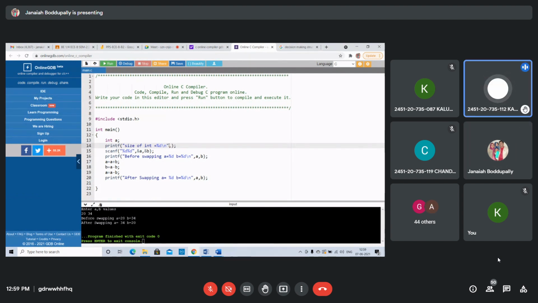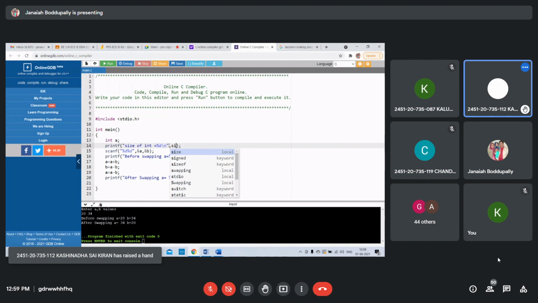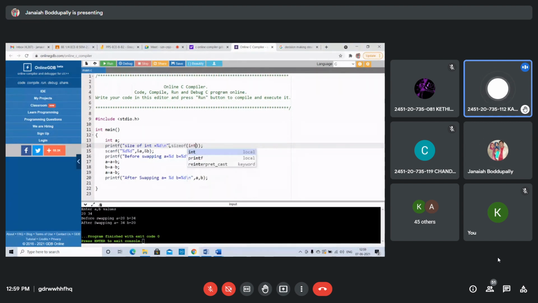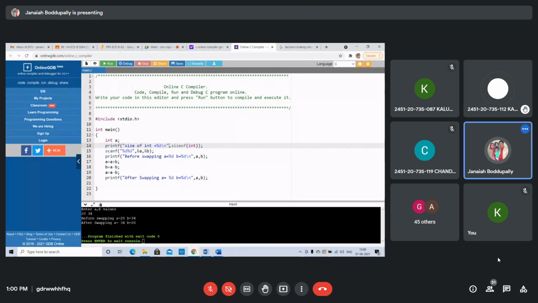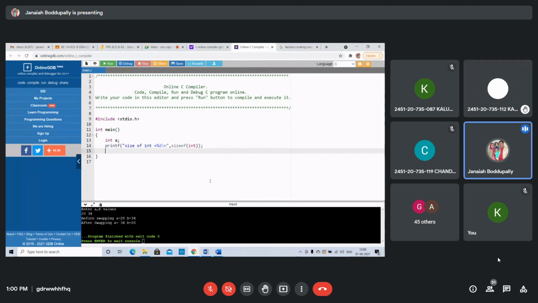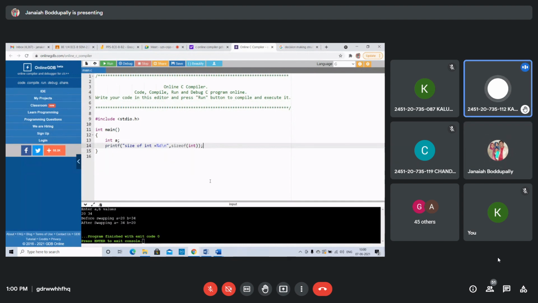What happened? Write size of as a single word. You got it. What will you get? Remove all this, just simply, how many bytes does it give?